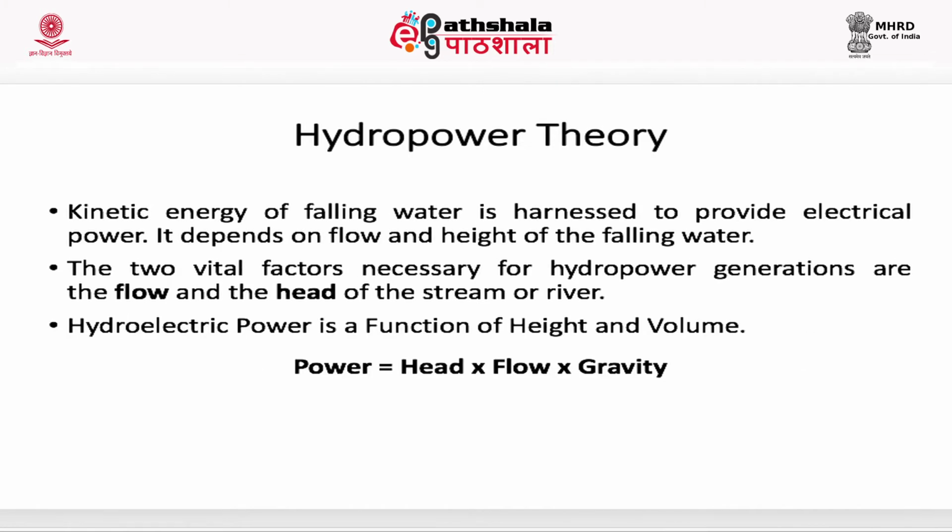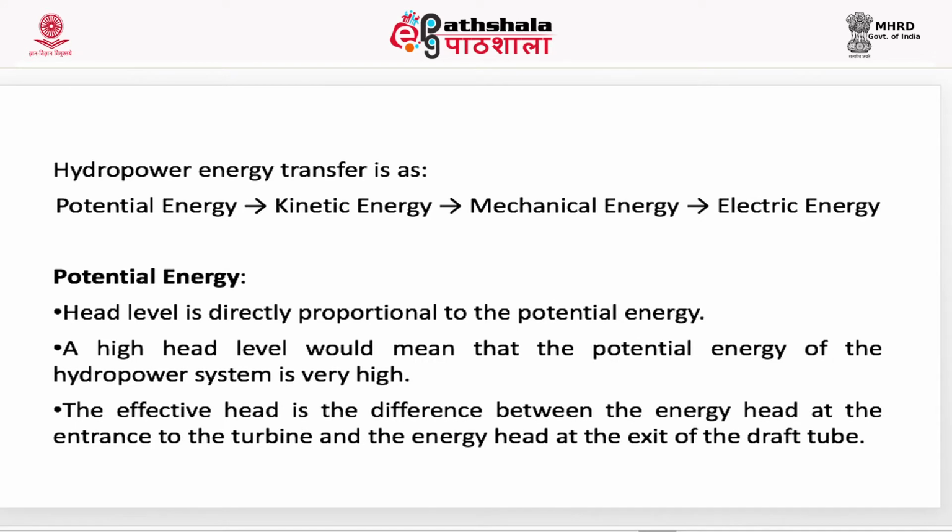Hydropower theory. Kinetic energy of falling water is harnessed to provide electric power. It depends on flow and height of falling water. Two vital factors necessary for hydropower generation are the flow and the head of stream or river. Hydroelectric power is a function of height and volume. Power is equal to head into flow into gravity. Hydropower energy transfer is as potential energy changes into kinetic energy, which changes into mechanical energy and which is further transformed into electric energy.